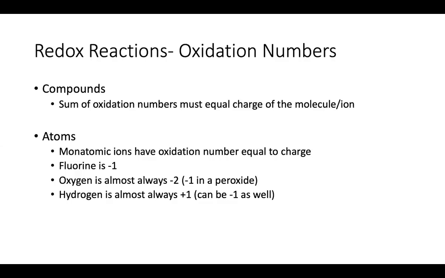Okay, but beyond just compounds, we also need ways to figure out the oxidation numbers of individual elements. Remember, if it's just an ion on its own, it will have an oxidation number equal to its charge. Also remember fluorine will be -1 always. Oxygen is almost always -2, unless it's in a peroxide, but I doubt you'll see that on an exam. So almost always oxygen is -2. Hydrogen is almost always +1, but if it's -1, that can happen. But again, on the exam, oxygen's pretty much -2, hydrogen +1.